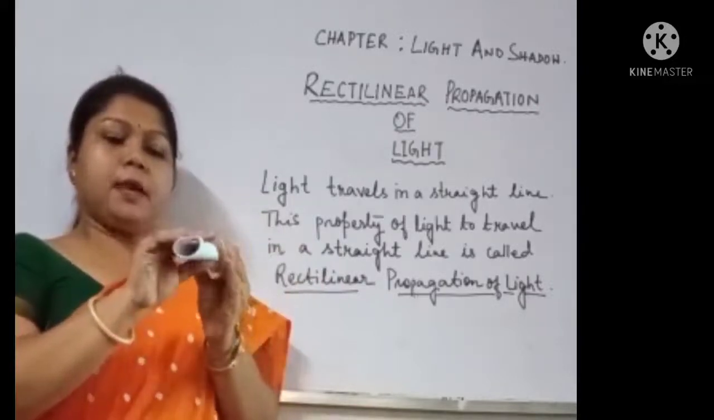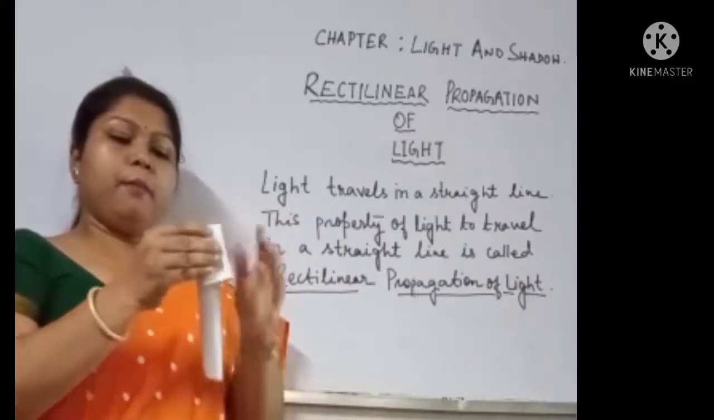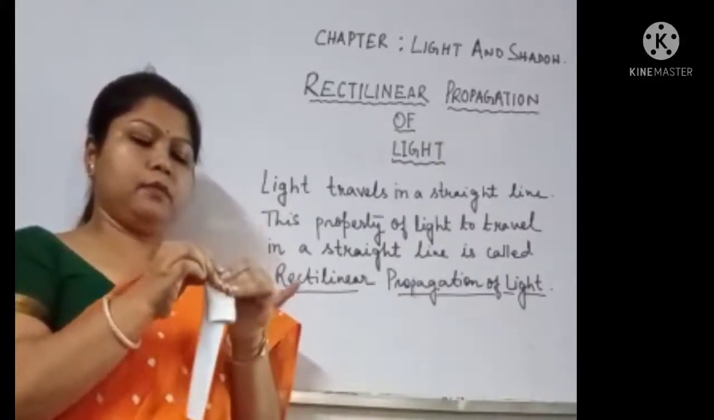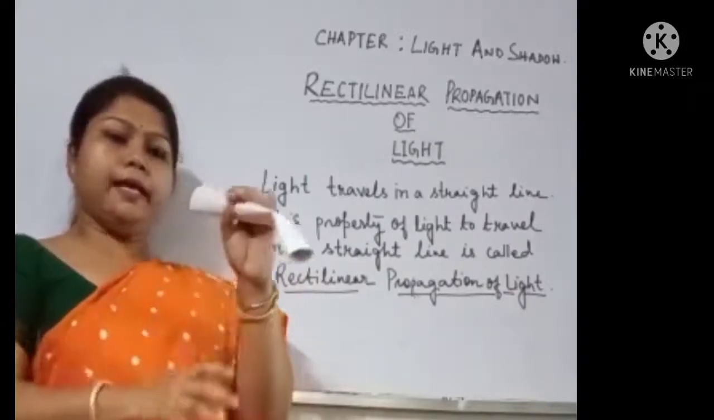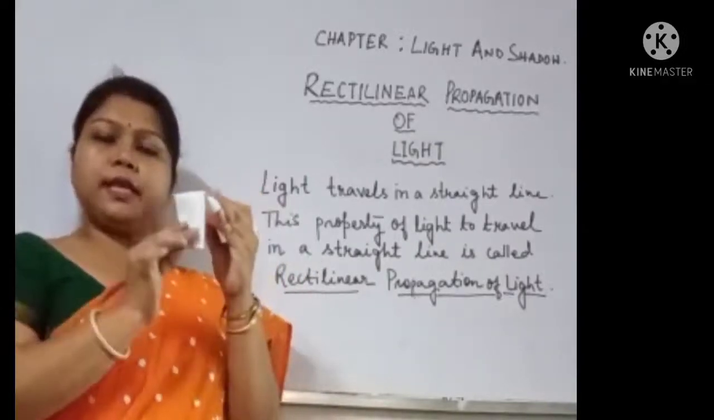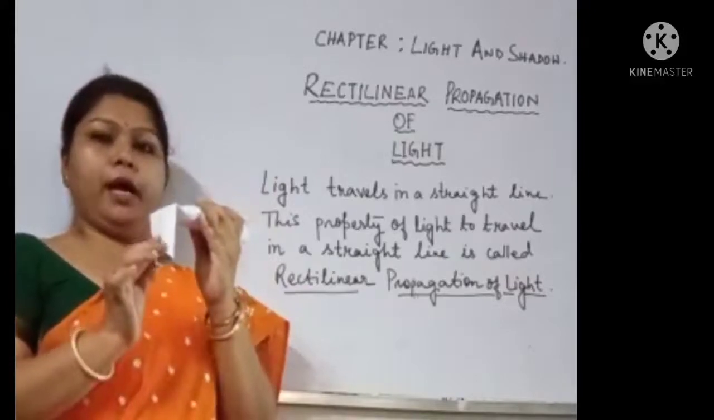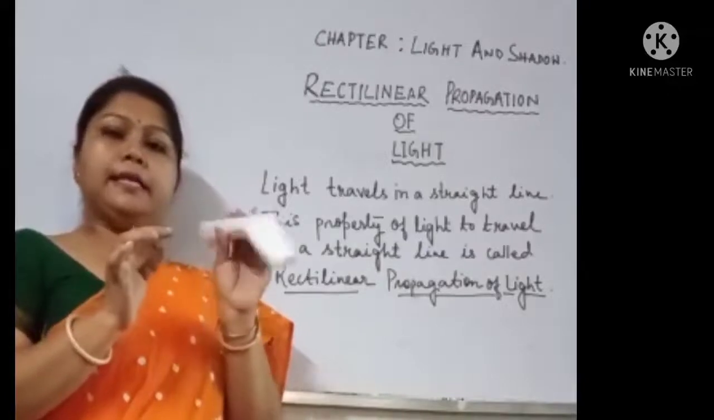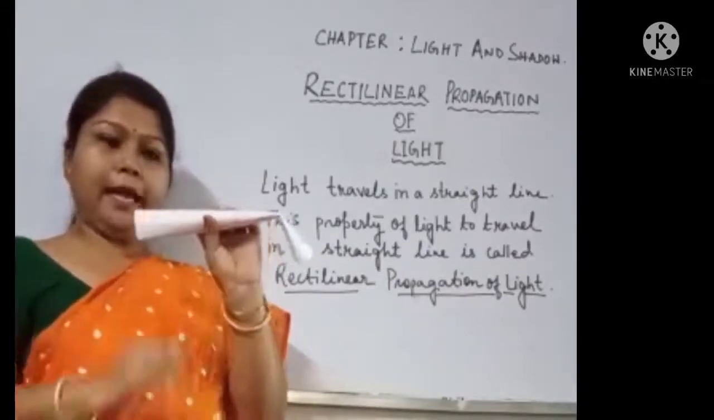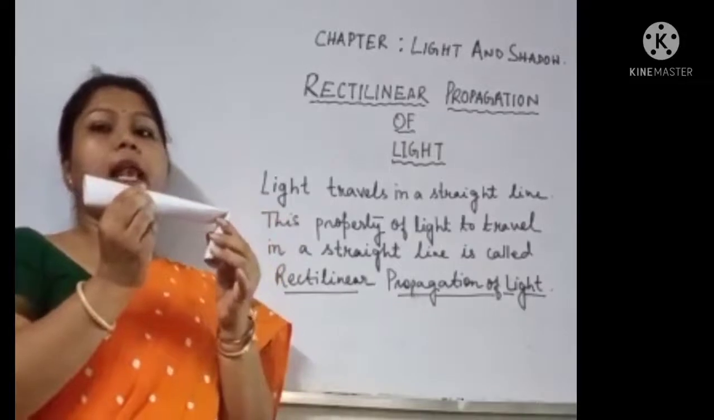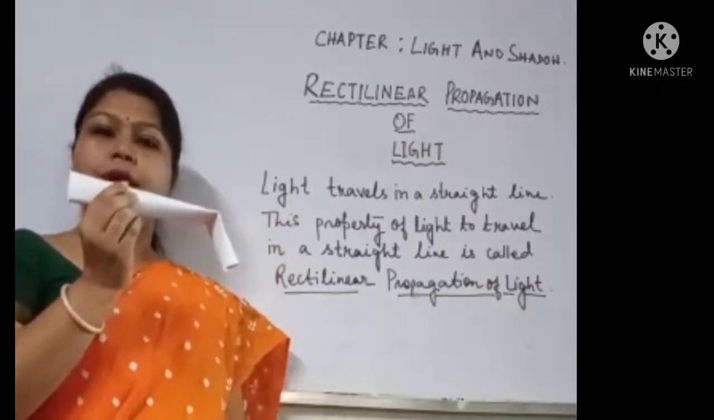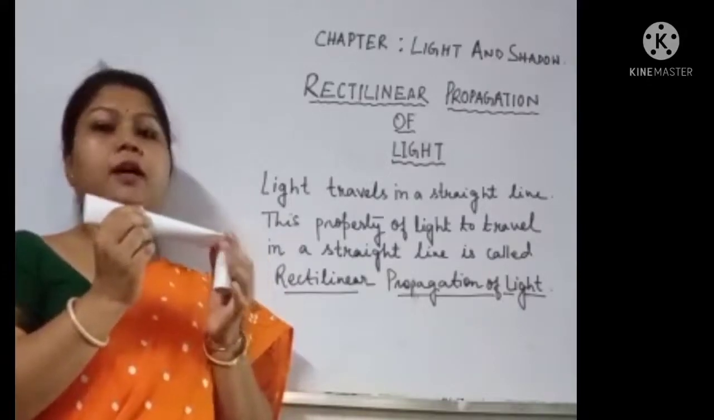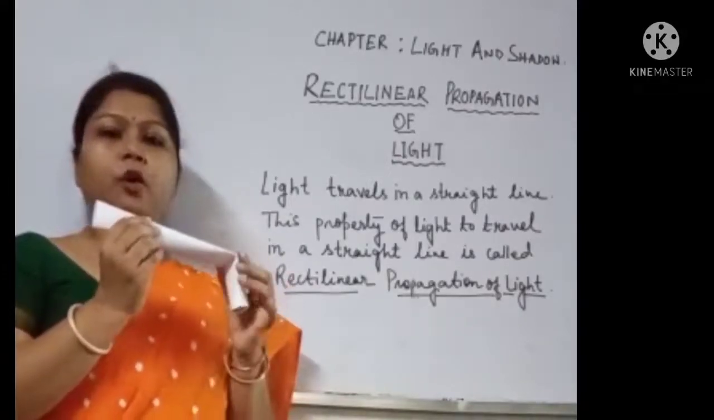But if I just bend it down, then you cannot see the object any longer. Why? Because in the previous condition the light can travel in a straight line, but in this condition light cannot travel in a straight line. This property is known as the rectilinear propagation of light.